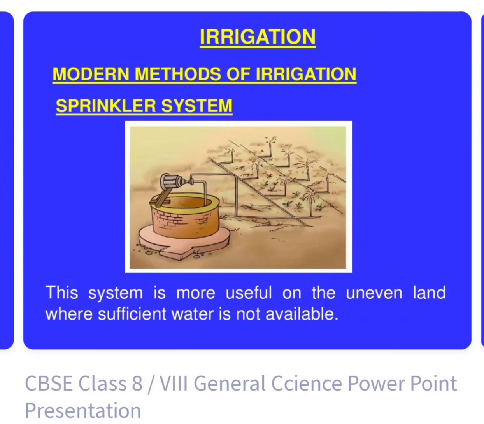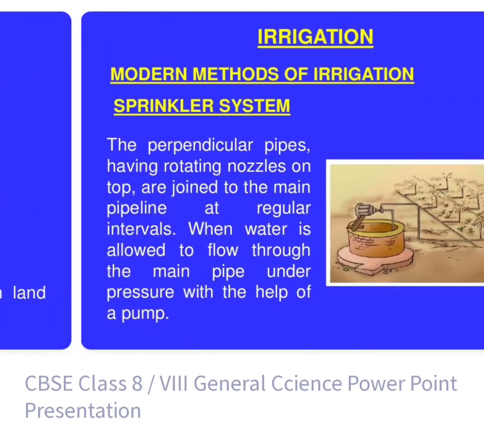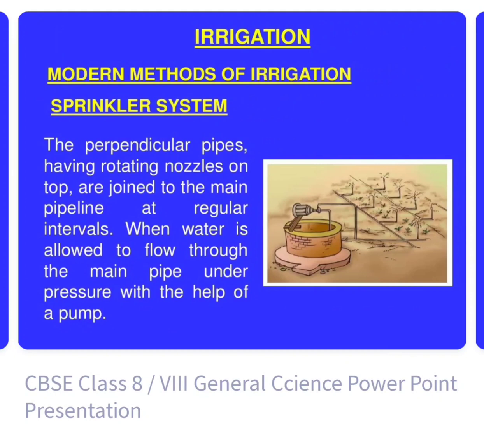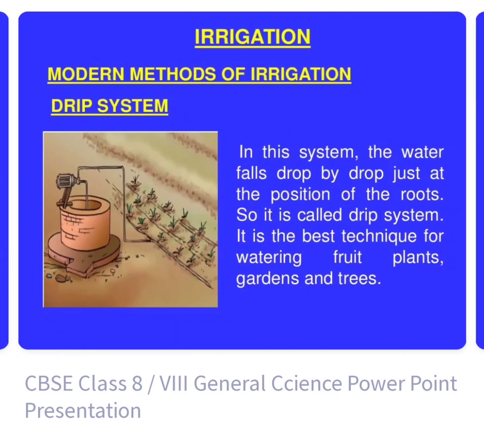The next modern method of irrigation is the sprinkler system. This system is more useful in uneven land where sufficient water is not available. It is like a rotating clock that rounds all around the field at a particular place and spreads the water. Perpendicular pipes having a rotating nozzle on top are joined to the main pipeline at regular intervals. When water is allowed to flow, it is spread throughout the field.